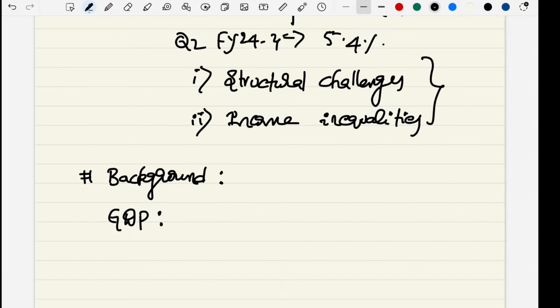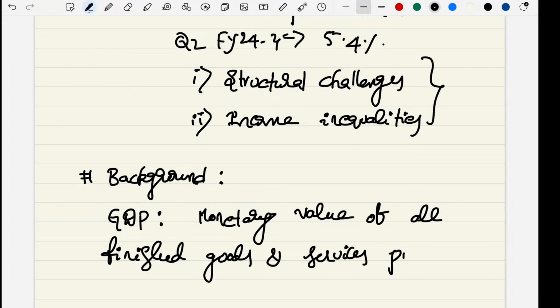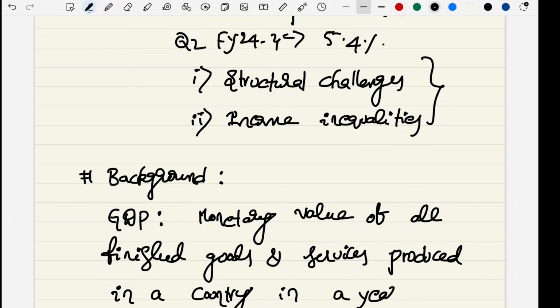It is the monetary value of all finished goods and services produced in a country in a year or quarter.